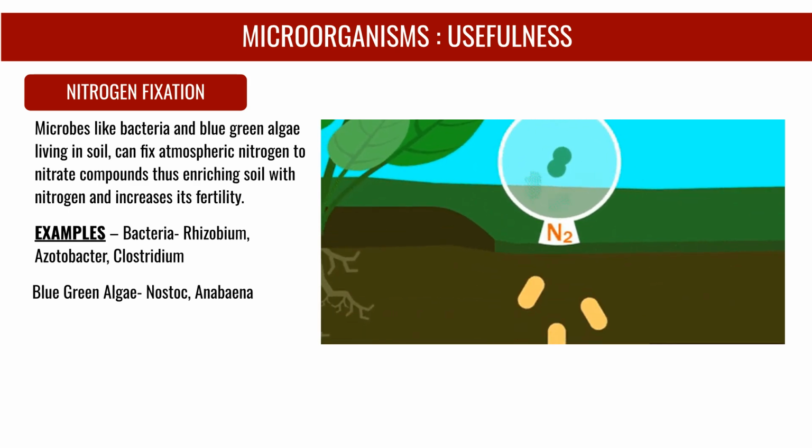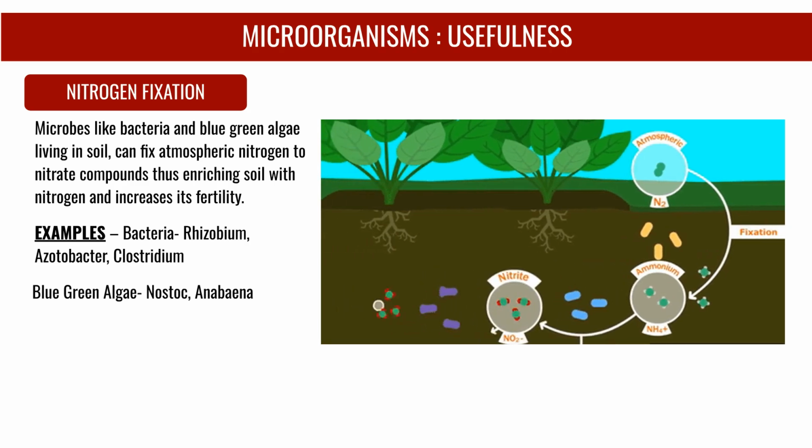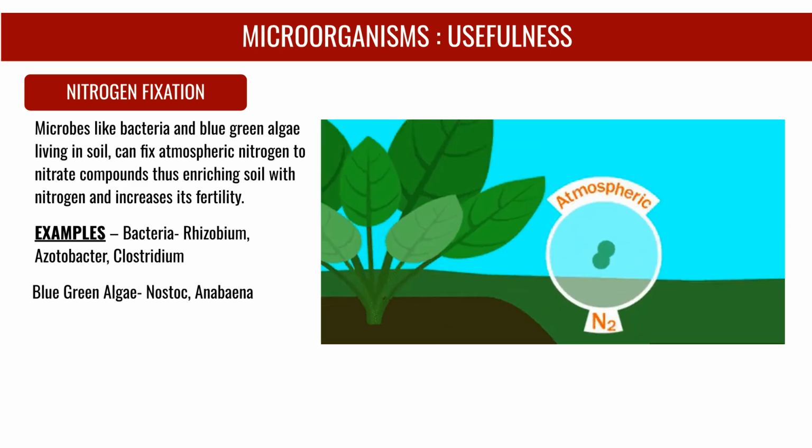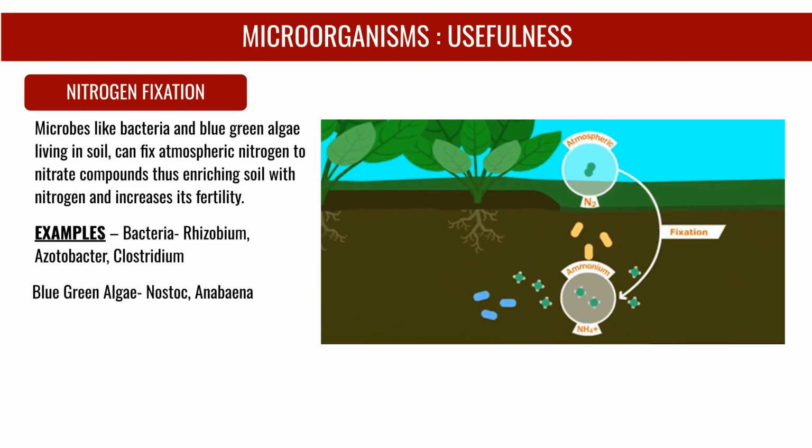Another useful function is nitrogen fixation. Microbes like bacteria and blue-green algae in the soil fix atmospheric nitrogen into nitrate compounds. This enriches the soil with nitrogen and increases its fertility. Examples of these microbes include the bacteria Rhizobium and the blue-green algae Nostoc.